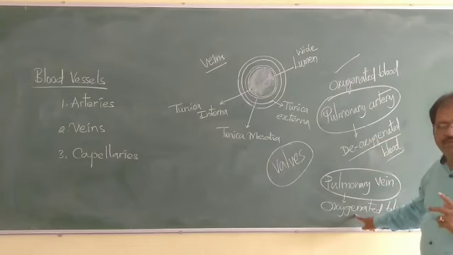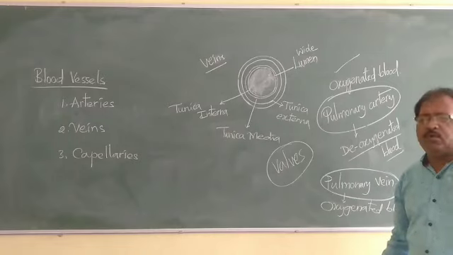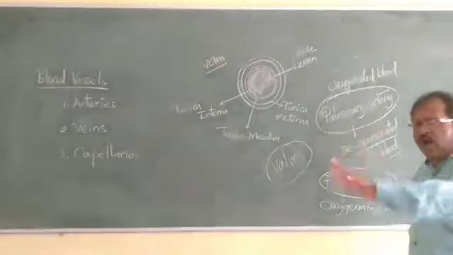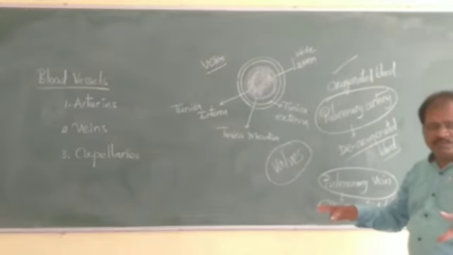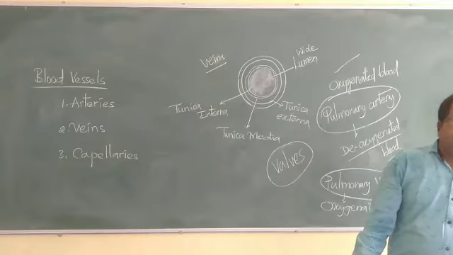Okay, so arteries carry the blood from the heart to all the body parts, and veins carry the blood from the body parts to the heart. I think, is it clear? Okay, next we will move to the third one, that is capillaries.